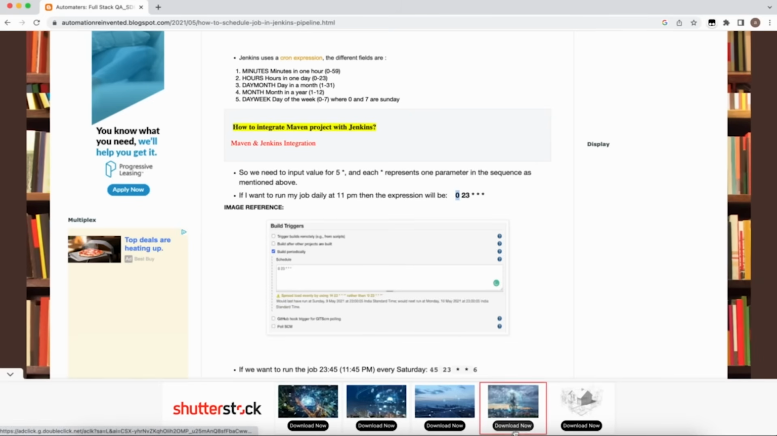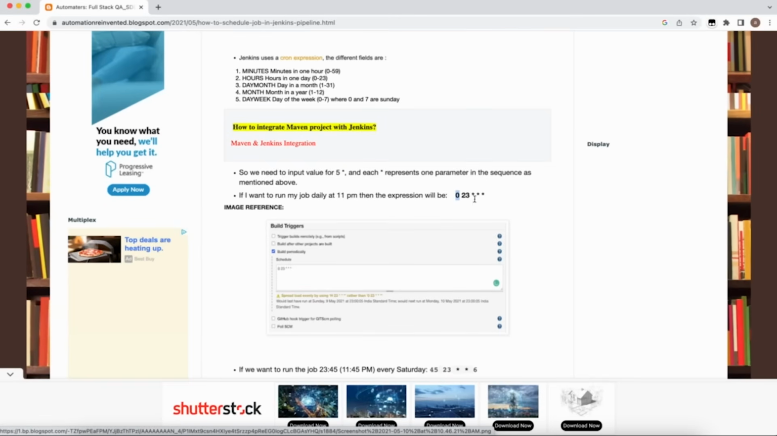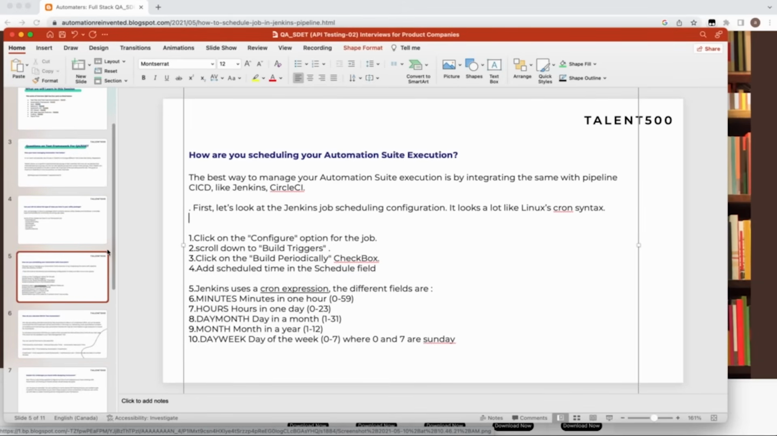So you can answer it in the same way: we are using a cron expression inside Jenkins by going into the option configure, build triggers, and build periodically checkbox, and then we use the minute, hour, day of the month, month, and day of the week format. If he asks what your cron expression is, you can use this example. You can check it on my blog also, automationreinvented.blogspot.com, or else I will post it in the comment section. That would make more sense, I guess.